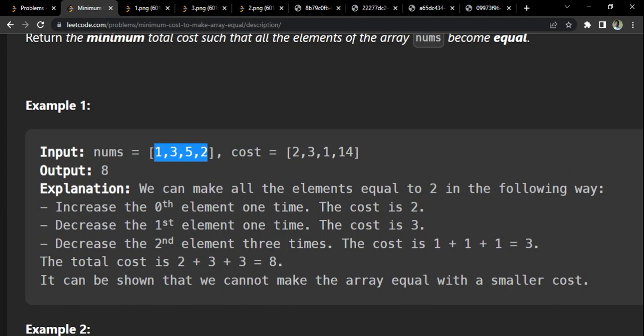But in general, if you are solving for a general case, we will have to find the cost of making all of these one by one. First we try to make all of this equal to 1 and find the cost, then equal to 3 and its cost, then equal to 5 and its cost, and similarly for 2. We compare all 4 costs, and the lowest should be the answer. That is how it will be done in the coding part.